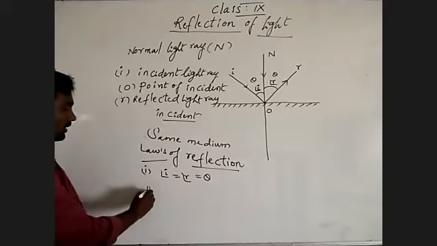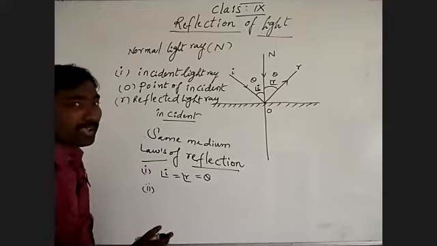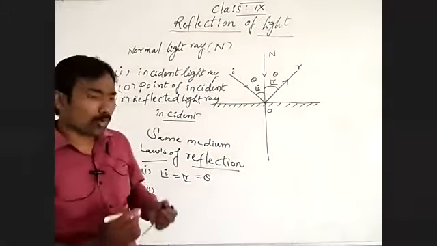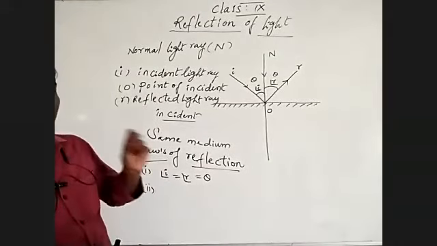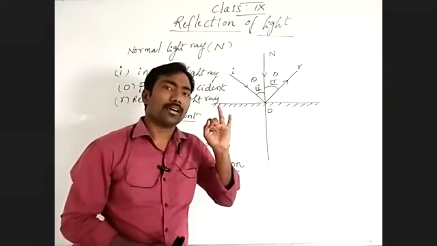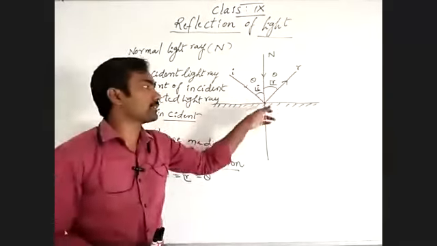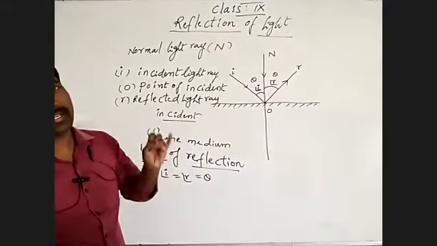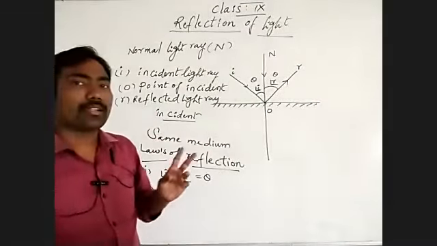Coming to the second law of reflection. What is the second law of reflection? Coming to the three light rays. What are those three light rays? One is the incident light ray, the second is the reflected light ray, and the third is the normal light ray.